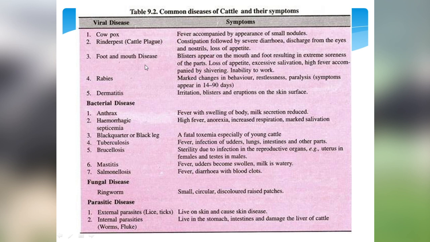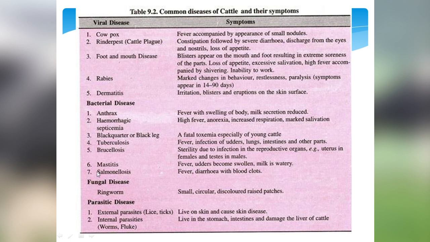Then foot and mouth disease. Blisters appear on the mouth and foot resulting in extreme soreness of the parts. Rabies. Its symptoms are marked changes in behavior, restlessness, paralysis. Then dermatitis. It includes irritation, blisters and eruption on the skin surface.